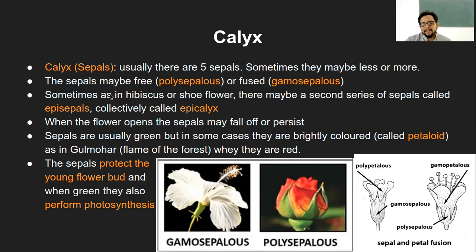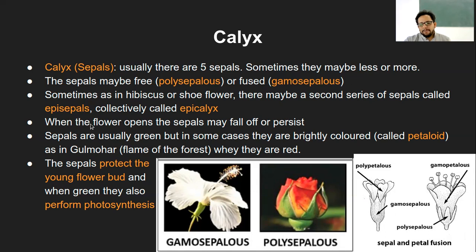Now, sometimes, as in the case of the hibiscus or shoe flower, there may be a second series of sepals, called episepals, and collectively it is called the epicalyx. This is the hibiscus flower, and this small green outgrowth that you see is the episepals, collectively called the epicalyx. Otherwise, this portion is the calyx of the hibiscus flower, but there is a sub part of this calyx called the epicalyx, which is found in quite a few flowers as well.